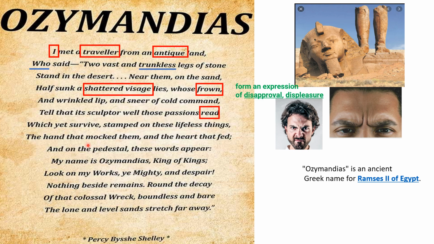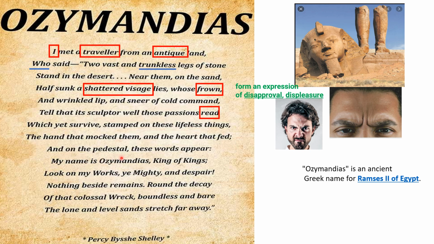And his intention was mocking the king. Actually, the kings have to smile at least at the statue. But the sculptor might have felt it very funny, and he mocked them. He did not miss all those negative expressions. And the heart that fed. Whose heart? The sculptor's heart. Fed means nourished. He understood the feelings very well, and he did not miss a single expression.